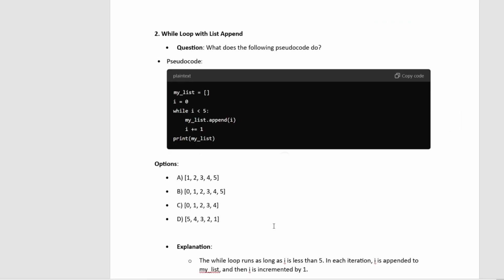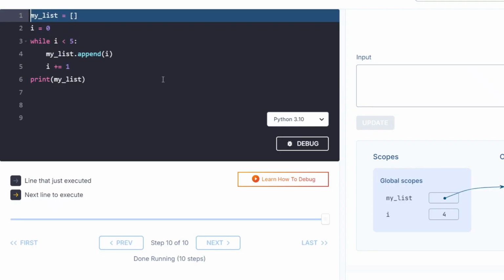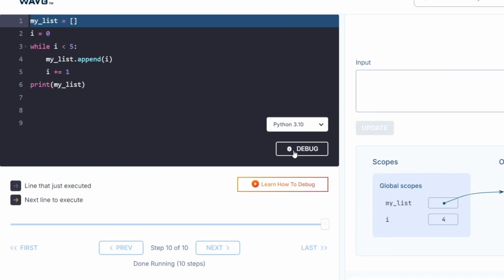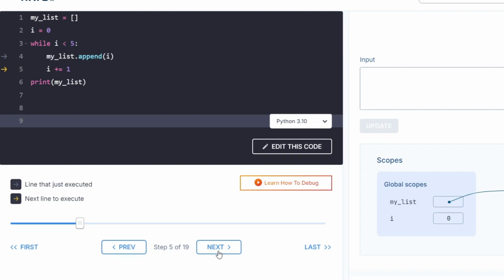Going to the second question. In this question there is a while loop, so let us debug line by line and see how we get the output. First of all, my list is empty, and next the I value is set to 0. Then the while loop: while I is less than 5, the iteration will repeat as long as the value is less than 5. The first value printed is 0, and next comes line number 5, my list dot append of I.